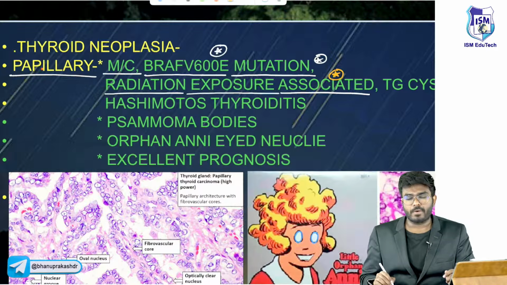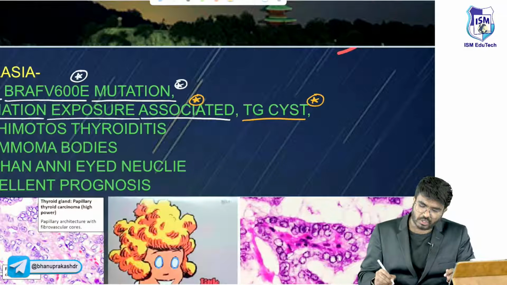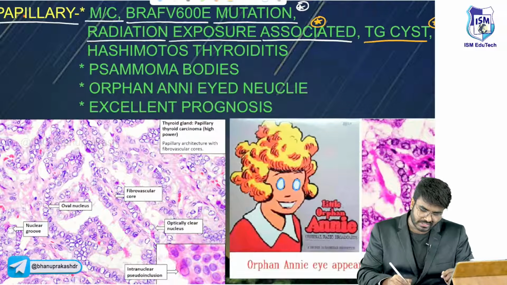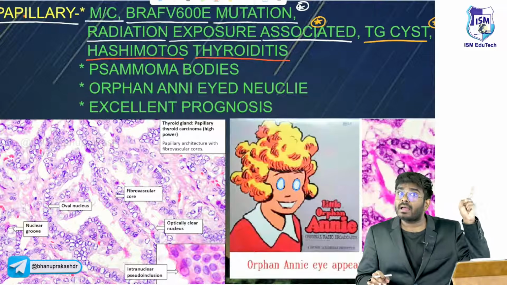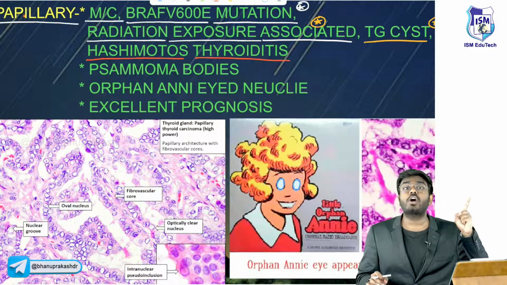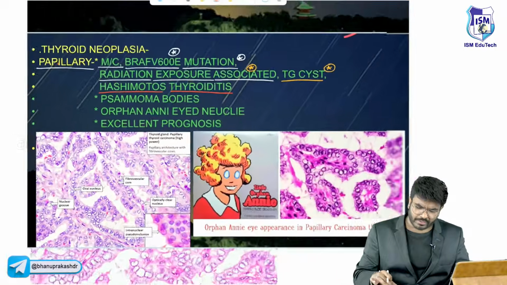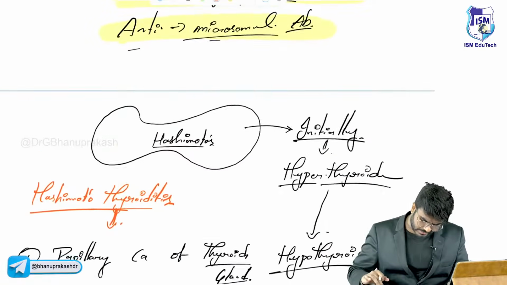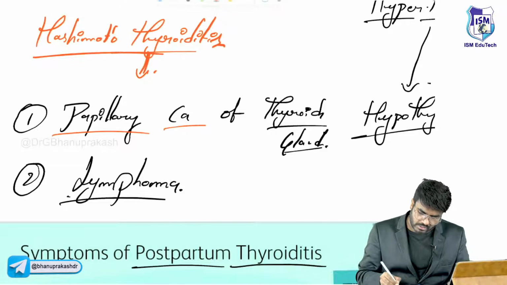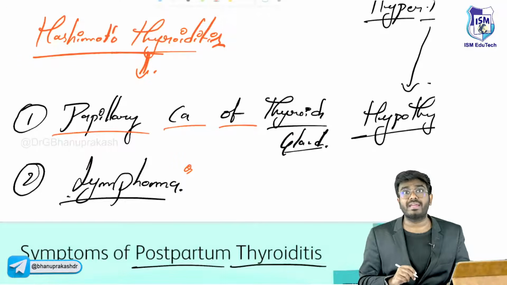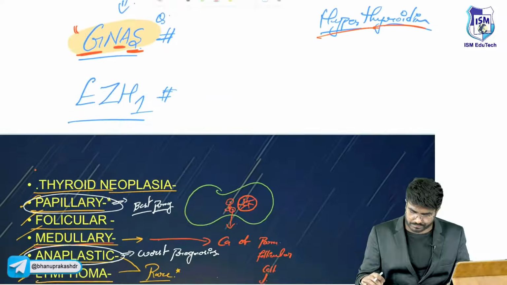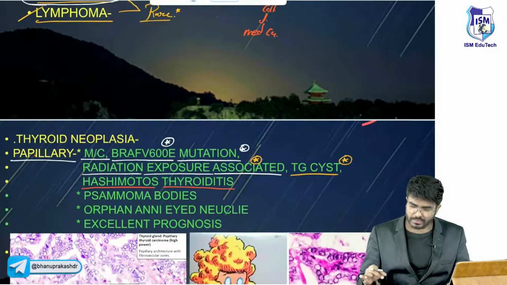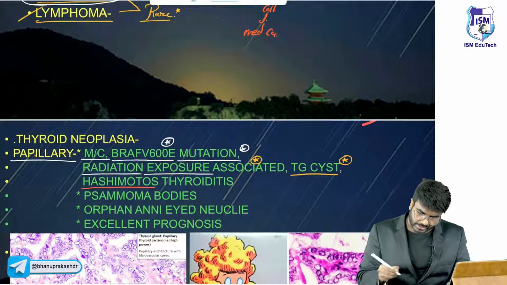Radiation exposure, or thyroglossal cysts. The presence of a thyroglossal cyst, you will study that in your surgery topic. Hashimoto's thyroiditis we have discussed. Hashimoto's increases the risk of papillary carcinoma as well as lymphoma. So what are the risk factors? Previous radiation exposure, thyroglossal cysts, and Hashimoto's thyroiditis.